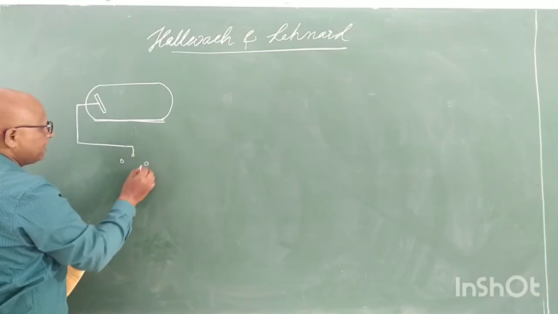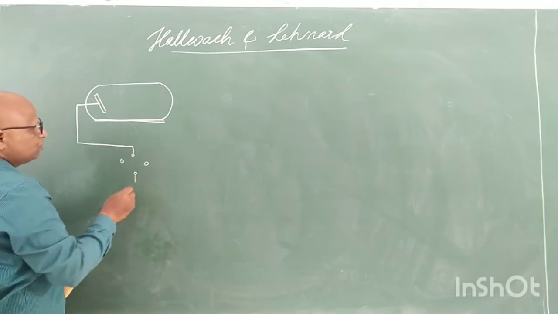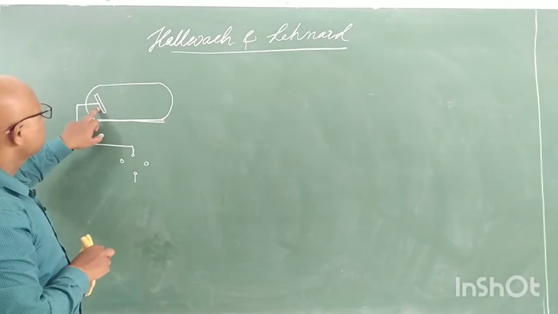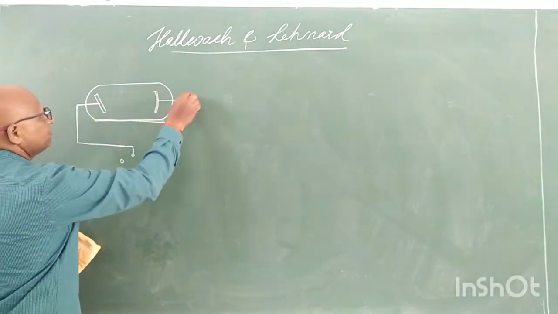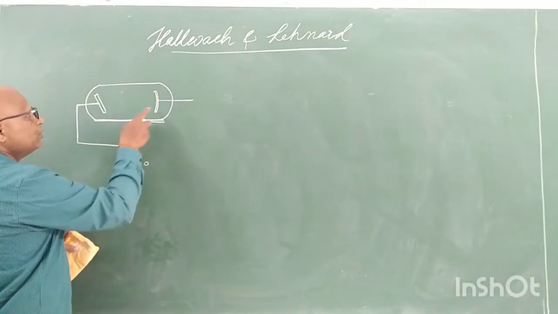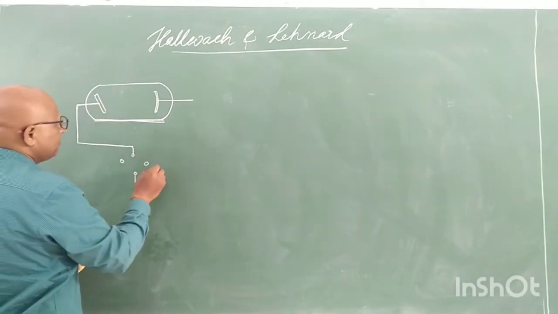Do you know what a commutator is? A commutator is used to reverse the signs. Suppose this plate is positive and this is negative, and after a certain time you want to make this positive and this negative, then you use a commutator.